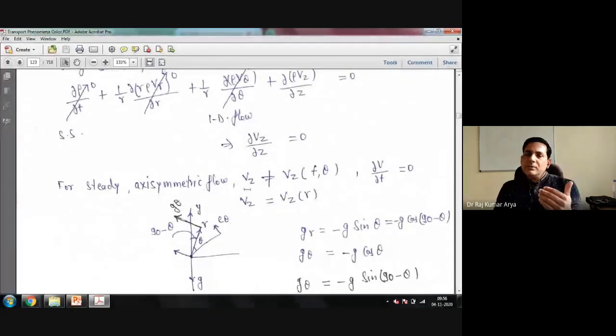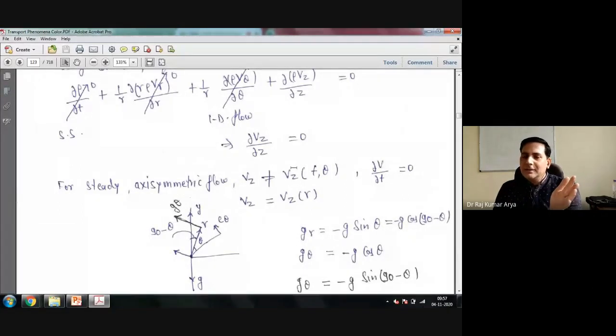Axisymmetric flow. We have three coordinates: r, theta and z. Initially we don't know anything, so your velocity vz could be a function of r, theta and z, all three coordinates. From the previous one, we just proved that del vz upon del z equal to 0. It means velocity is not a function of z. So what is left? Velocity could be a function of theta and r, and time.